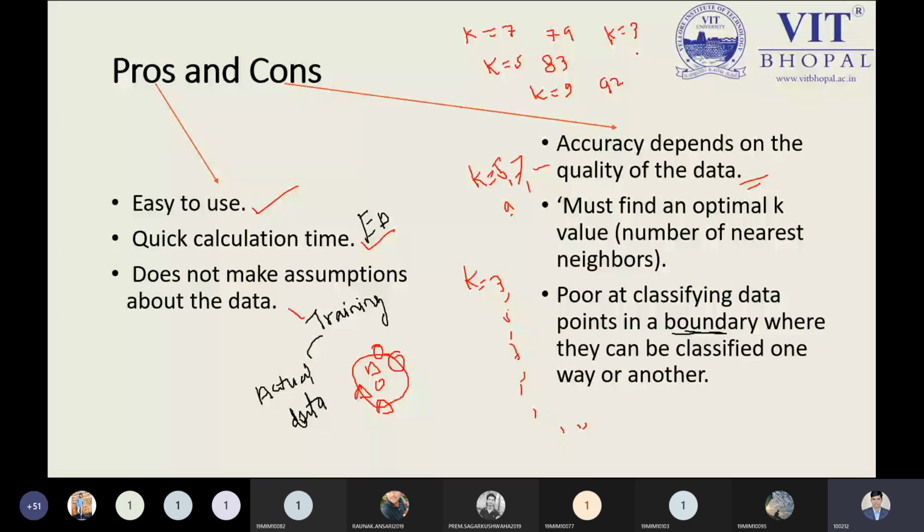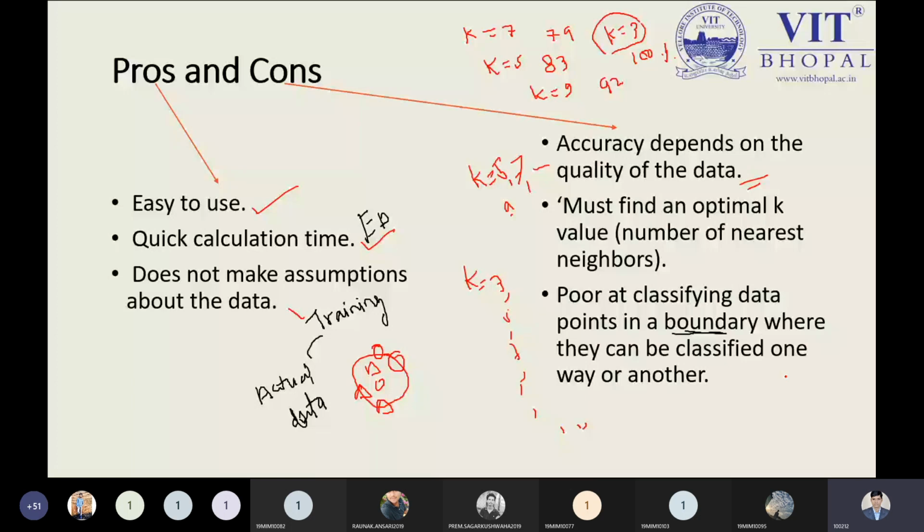At that time this would be your optimum k, even though it is a very small value. Since we are getting accuracy 100%, we will recommend k value 3. So this would be your optimal.